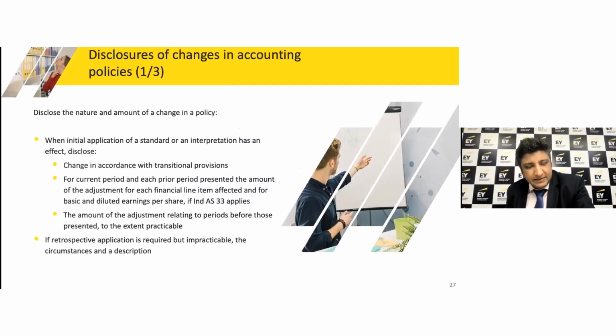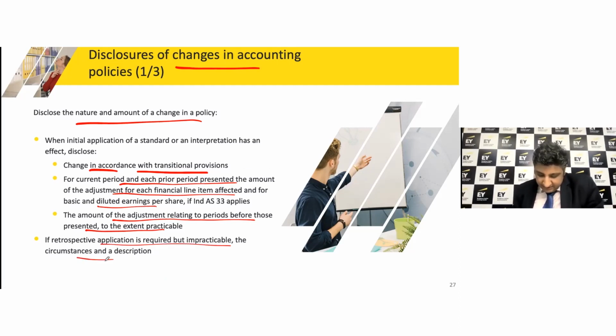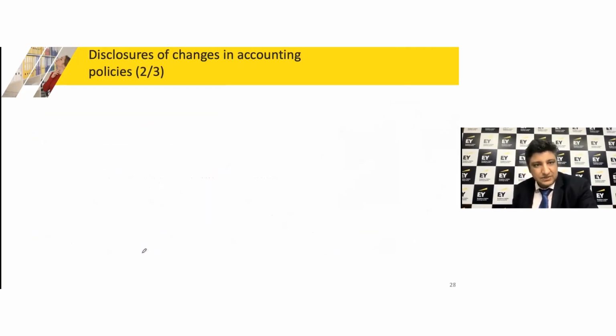Okay. Finally, in this particular section, we want to talk about the disclosures. In case you are changing the accounting policies, you need to talk about the changes if it is in line with the transition provision. Likewise, you need to disclose the impact on the basic and diluted EPS, where Ind AS 33 Earnings per Share is applicable, right? Likewise, also the amount of adjustments pertaining to the previous reporting periods. In case the retrospective application is not practicable, then you need to explain the circumstances and descriptions of that.